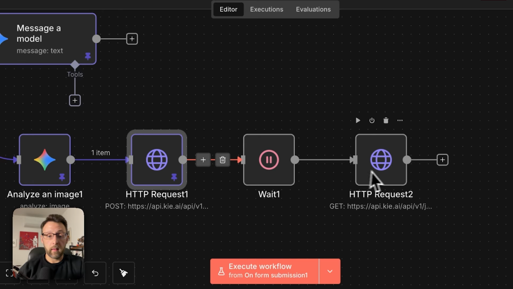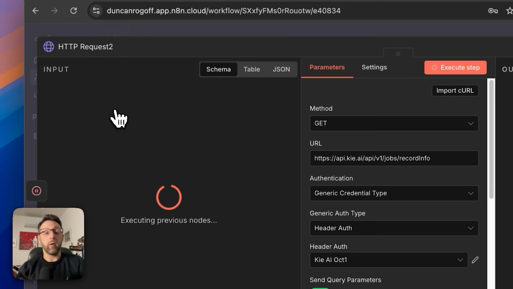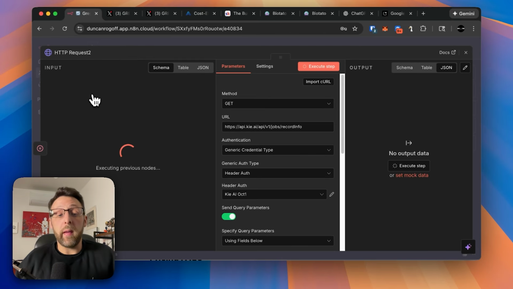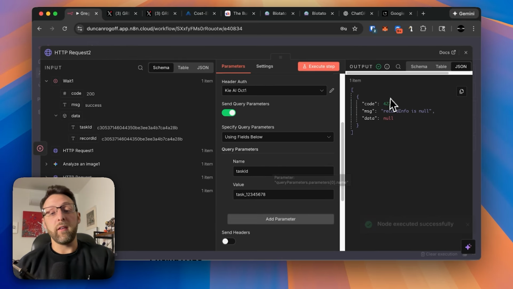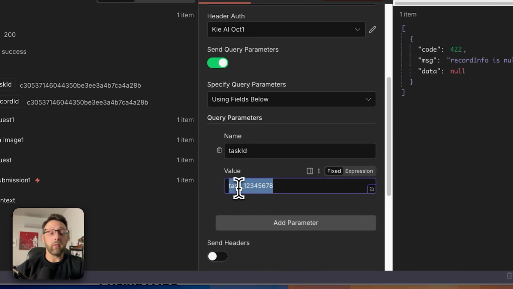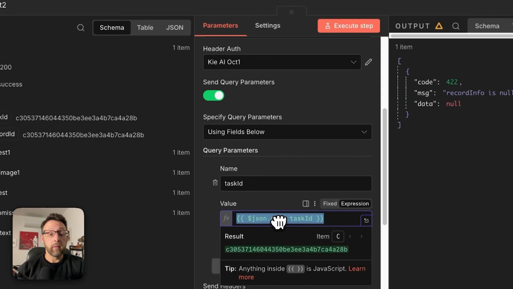So let's pin this data. Let's come back in here and click execute previous nodes. This is going to wait for 30 seconds and then we'll really easily be able to grab the task ID. Cool. So this finished and you can see we got an error because we didn't bring in our actual task ID, but we were just doing that so we have access to it. So I'm just going to delete this value here, go to expression, and grab the task ID from the wait node.